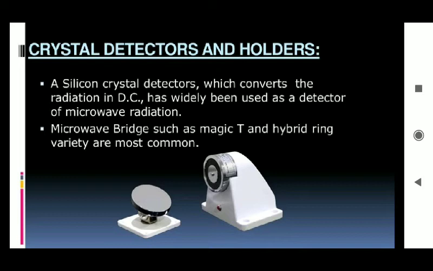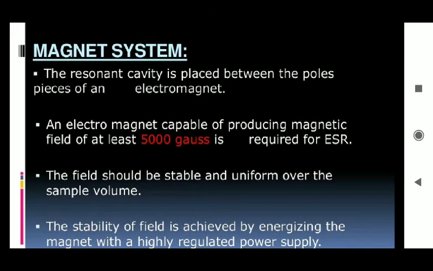So this microwave bridge, such as a magic T and hybrid ring variety, is most commonly used with detectors in the case of an ESR spectrometer.